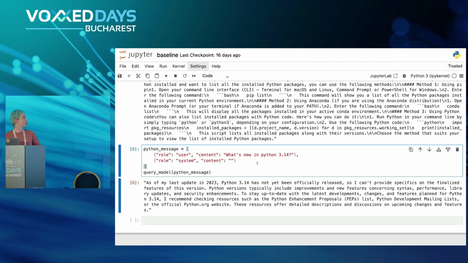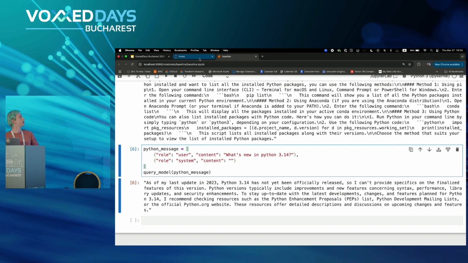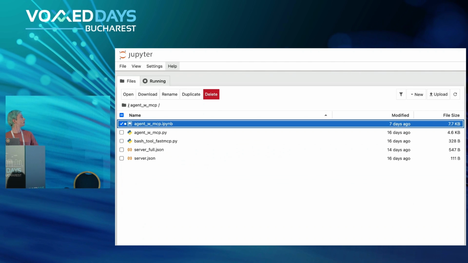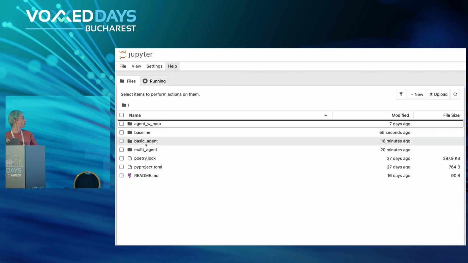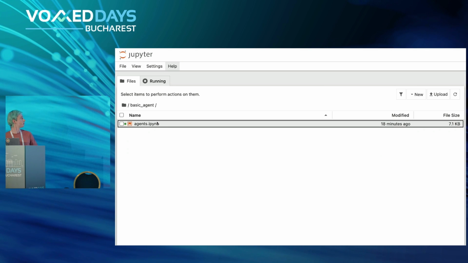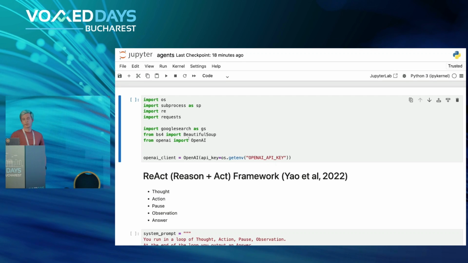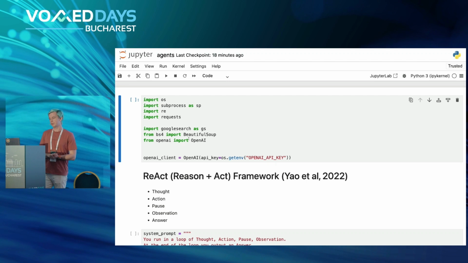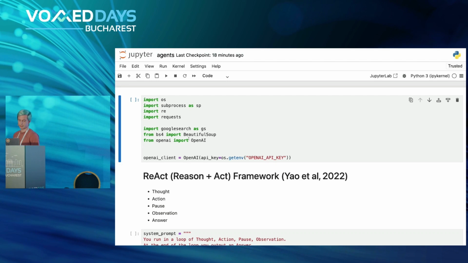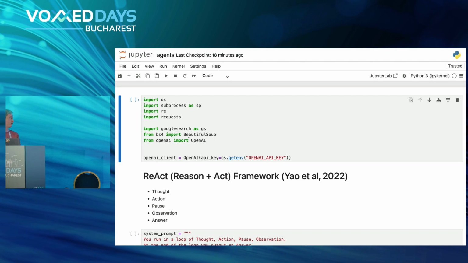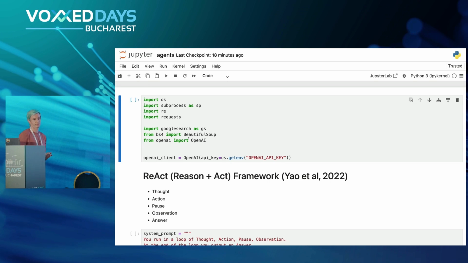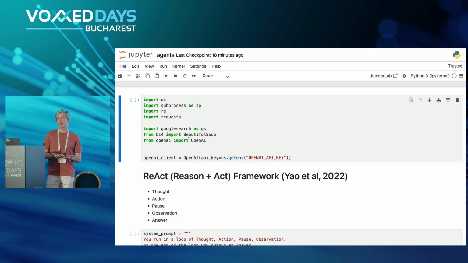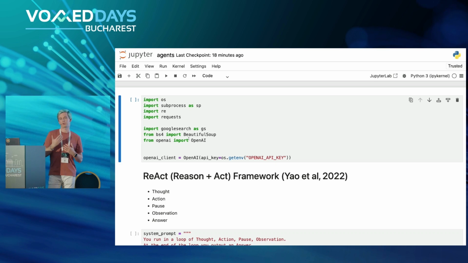So how can we fix that? Well, we can go to tool use, right? So let me go through the basic agent. We will be using ChatGPT once more. Now in this case, we will first instruct it to not just generate the answer, but also do some sort of planning step, some sort of thinking step.